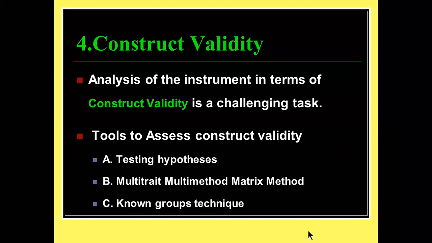Next one is the multi-trait, multi-method matrix method. For example, we can tell whether this student has a good character or not by various feedback. I can get feedback from your class coordinator. I can get feedback from your parents. I can get feedback from your peer groups. Like that, multi-trait, multi-method matrix. So we use various methods, more number of tests, to confirm whether the tool has construct validity or not.